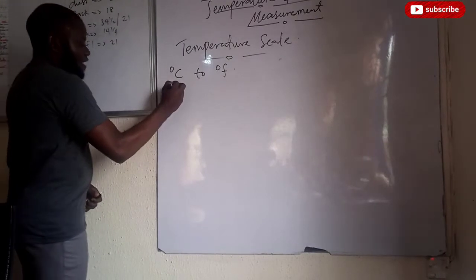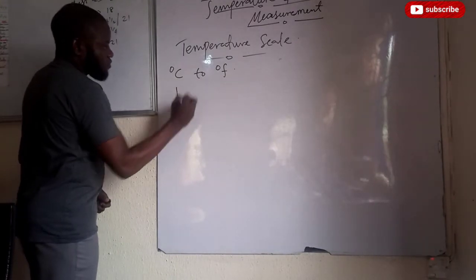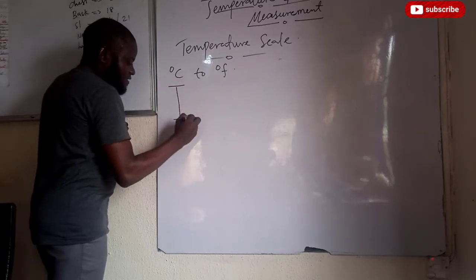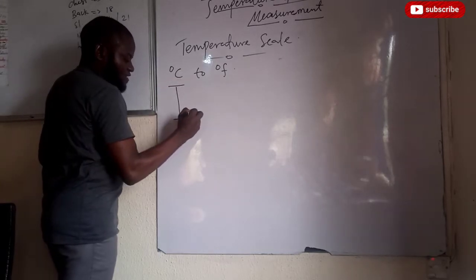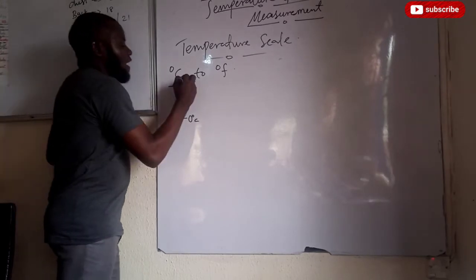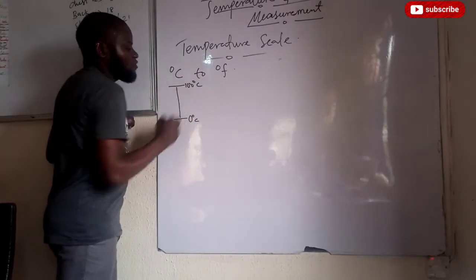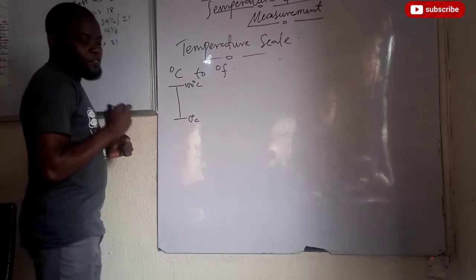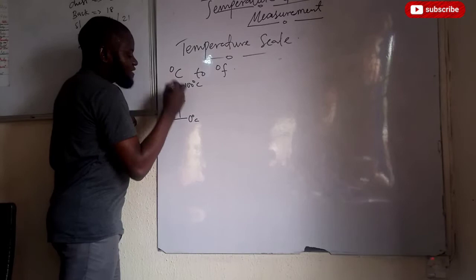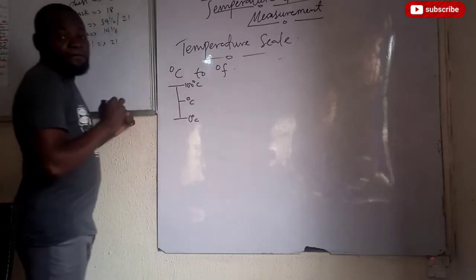So, I'm converting from Celsius to degree Fahrenheit. So, this is the 0 degree Celsius, which is the lower fixed point of Celsius scale. And here is 100 degrees Celsius, which is the upper fixed point of Celsius scale. Now, the temperature I want to convert in degrees Celsius, this is it here.